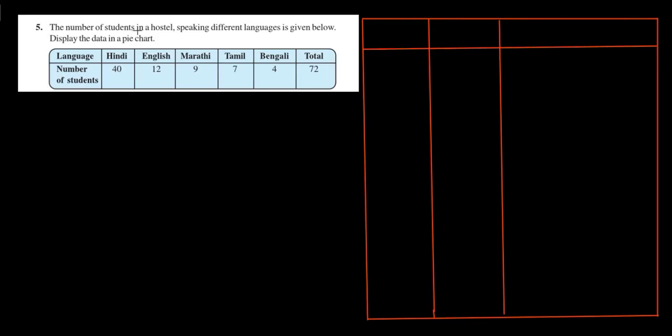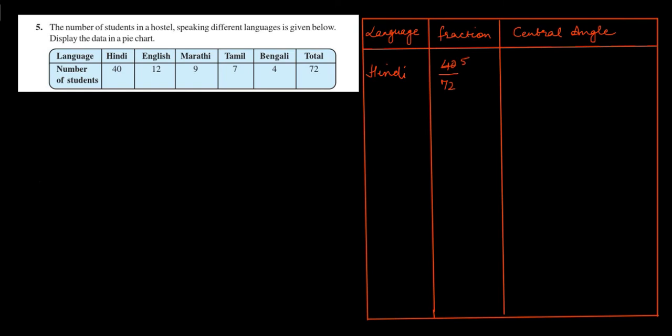Question 5. The number of students in a hostel speaking different languages is given below. Display the data in a pie chart. To draw a pie chart, first we'll have to find out the central angle for each language. Then we'll have to find out the fraction for each language and central angle. First we'll take Hindi. The fraction of students speaking Hindi is 40 upon the total number of students, which is 72.